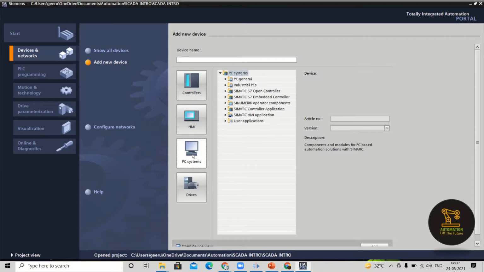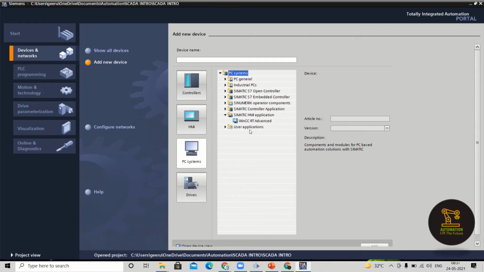Why? Because your SCADA will not be in the form of hardware, it will be in the form of software. You can install that on your personal system, and from that you will access the SCADA runtime window. We will see that. So here go for SIMATIC HMI application. As I told you, SIMATIC is nothing but Siemens Automatic, HMI is human machine interface.